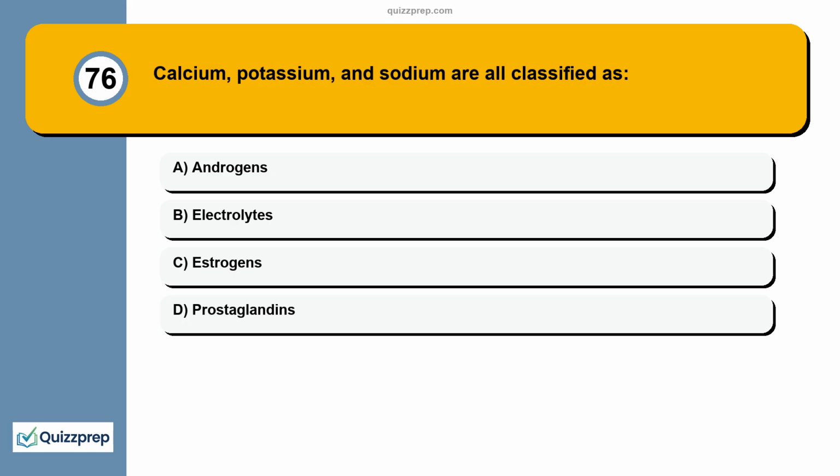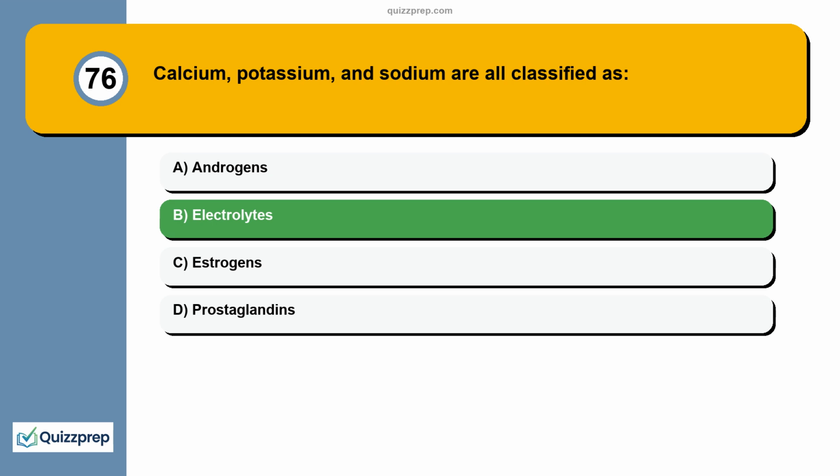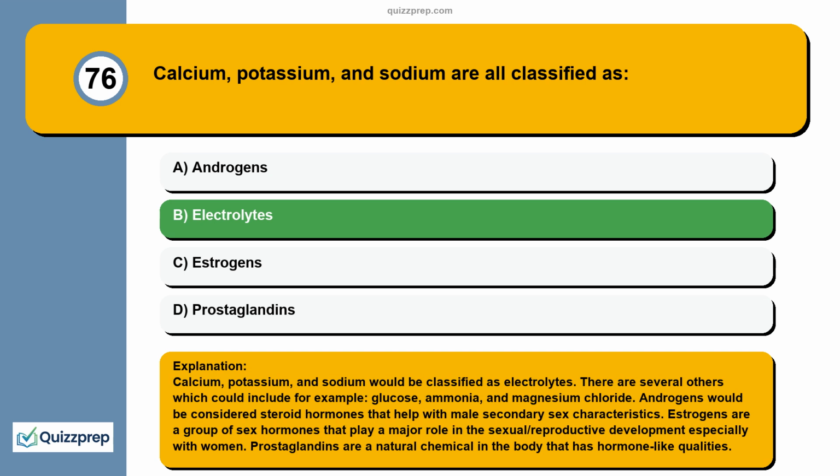Question 76. Calcium, potassium, and sodium are all classified as androgens, electrolytes, estrogens, prostaglandins. Calcium, potassium, and sodium would be classified as electrolytes. There are several others, which could include, for example, glucose, ammonia, and magnesium chloride. Androgens would be considered steroid hormones that help with male secondary sex characteristics. Estrogens are a group of sex hormones that play a major role in sexual and reproductive development, especially with women. Prostaglandins are a natural chemical in the body that has hormone-like qualities.